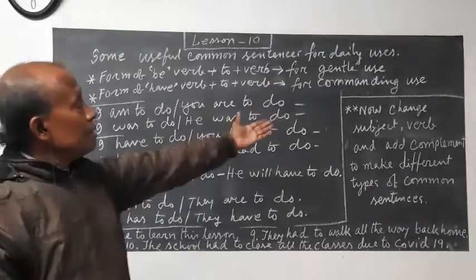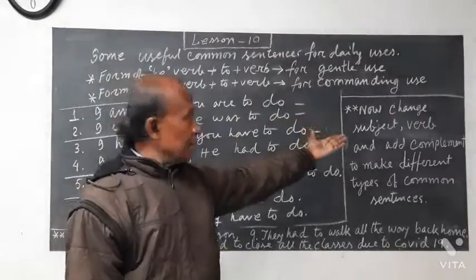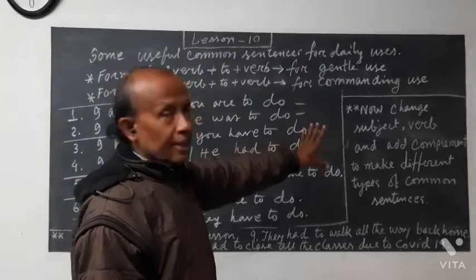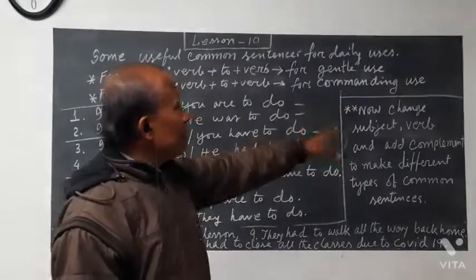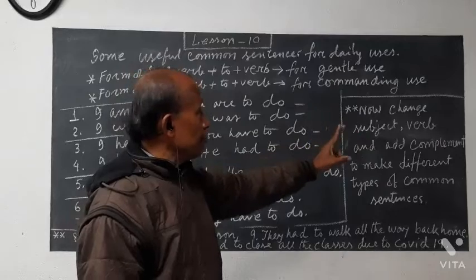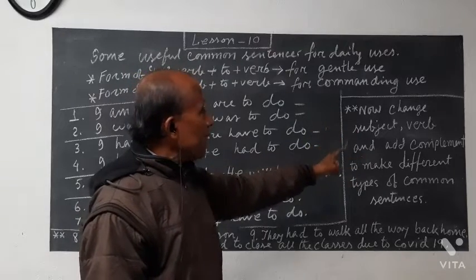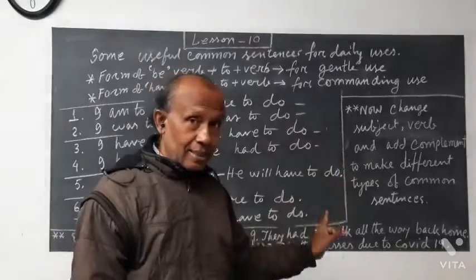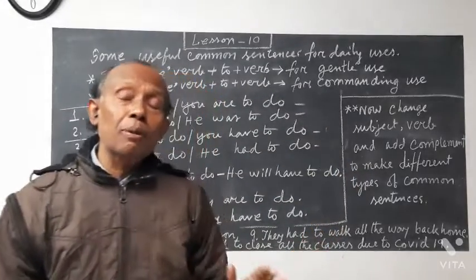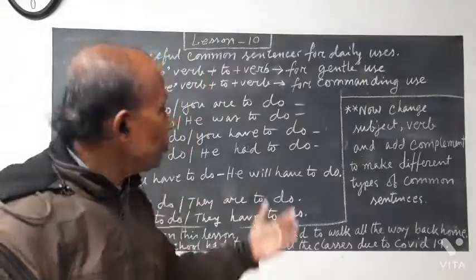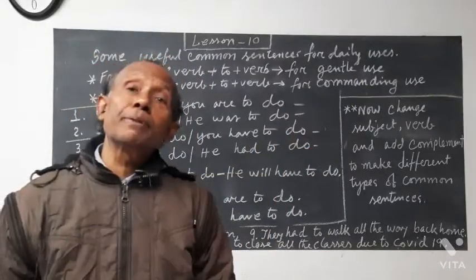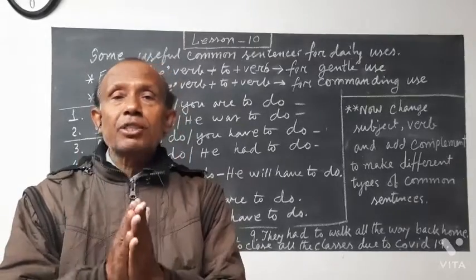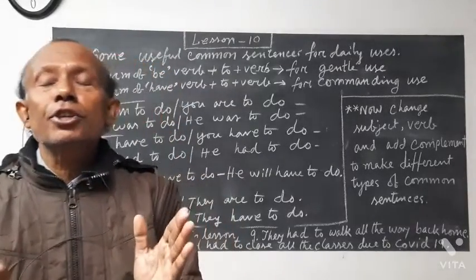Now we are coming to the second part of the lesson. Here the double-star portion, let us follow this one. Now change the subject, verb and add a complement to make different types of common sentences. We have to make different types of common sentences. So use the complement we have learned before also. Subject and verb are a must, they are there in each and every sentence.